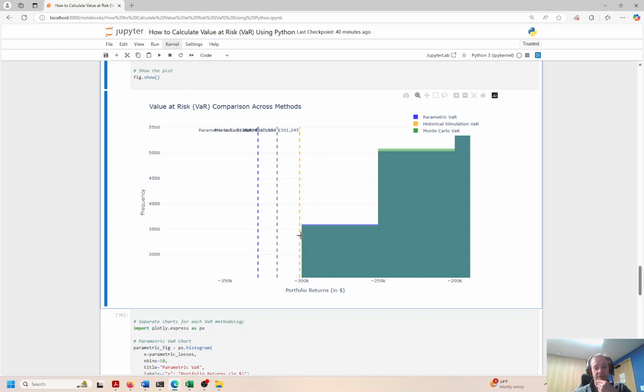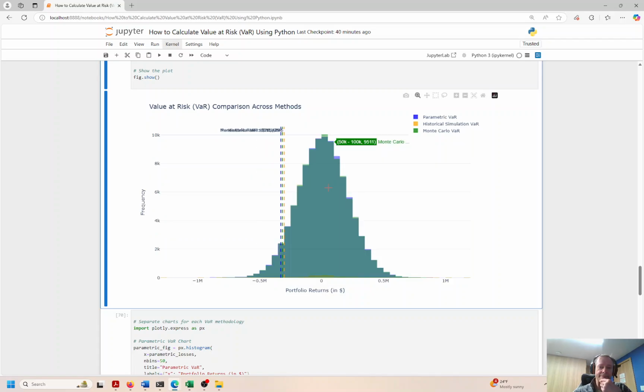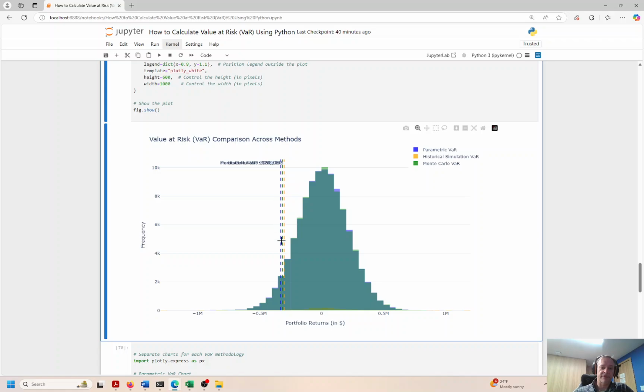If I want to zoom in here, I can see historical simulation VaR is orange, parametric is blue, and Monte Carlo is green. Okay, so that shows us a nice distribution of the returns. Again, we're looking at the worst case scenario. Okay, 300,000. So this is actually daily. This is daily, remember?